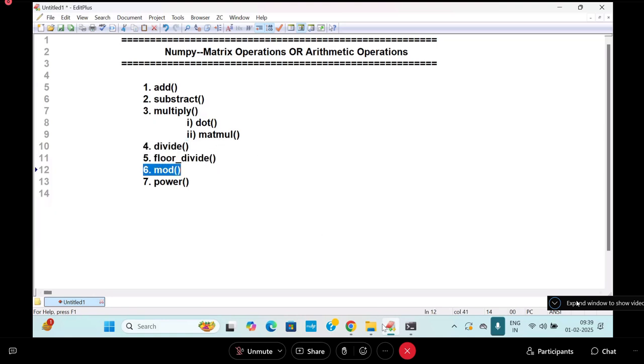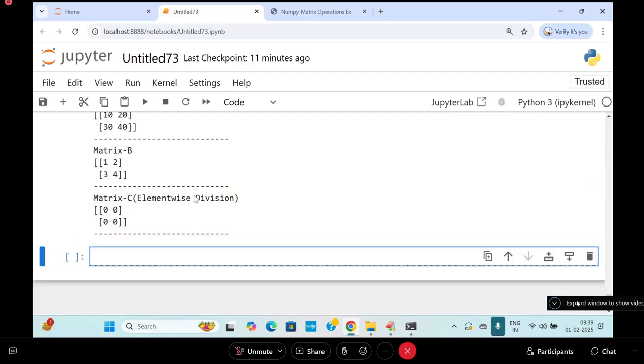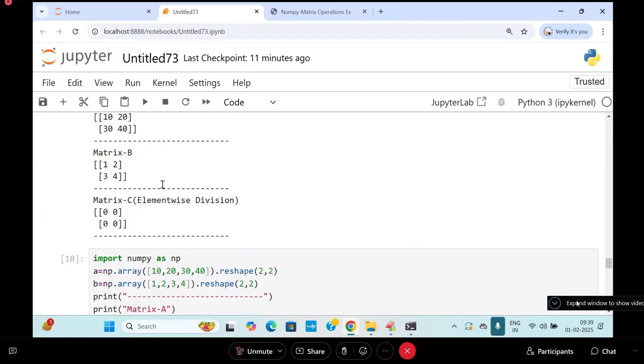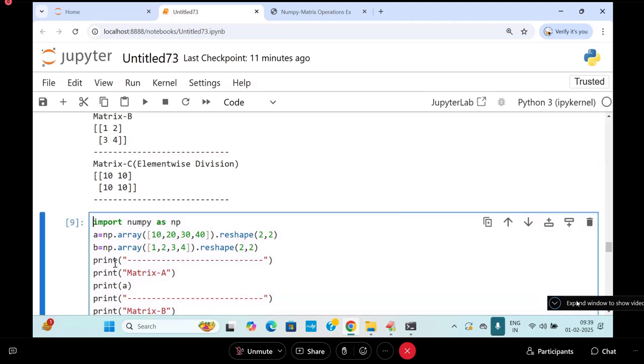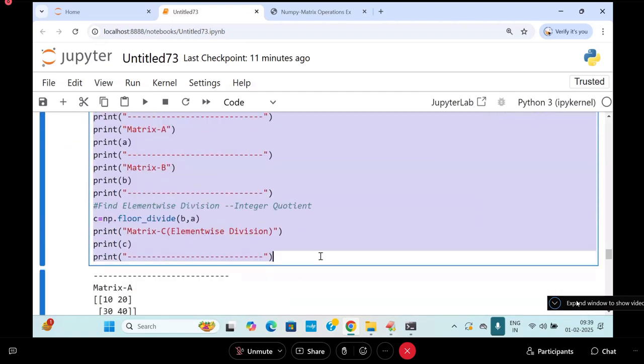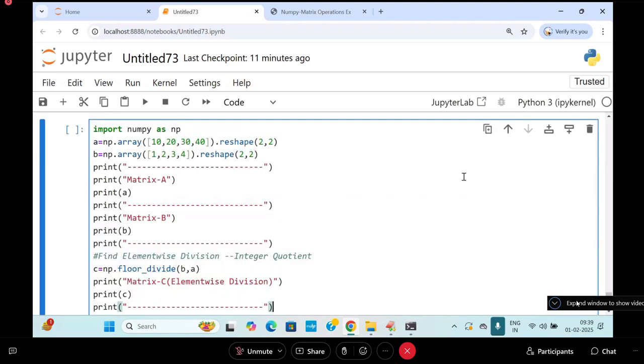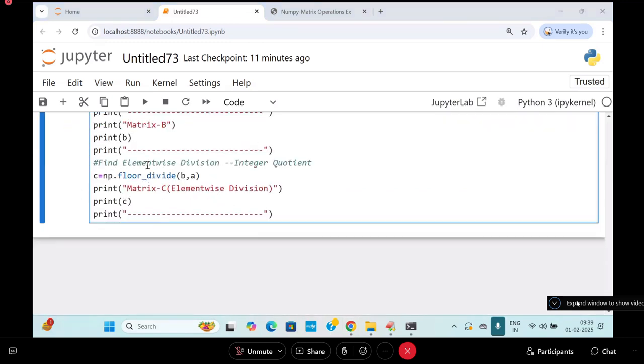Similarly, I'll go for mod. These are very simple parts, so try to carry this data. The same description, same matrices; you can apply it for a 3 by 3 matrix also, students, no problem. Here I will apply element-wise modulo division.